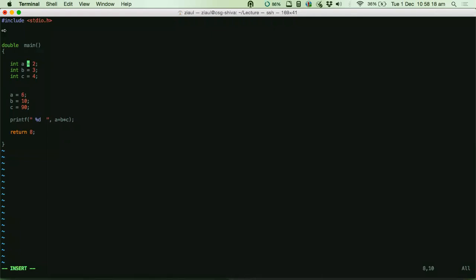And that value, this second part on the right side, is called variable initialization. That is, when you have allocated a space, you have also initialized the value there. As in, you are saying, okay, this storage space will have this value to start with. Later on, you could change the contents of that space. You see this, right? I have changed the contents of A, B, and C later on. But to start with, that storage space had this value, that is 2, 3, or 4.